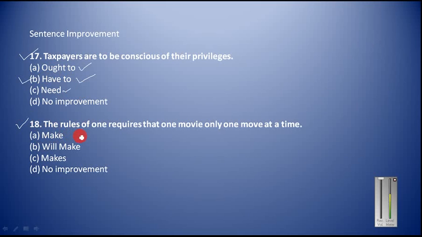Now let us move on to question number 18. The rule of one requires that one movie only, one movie at a time. Okay, this word I think is wrong. This should be the right answer here: The rule of one requires that one will make only one movie at a time. So this is how this sentence should be written.